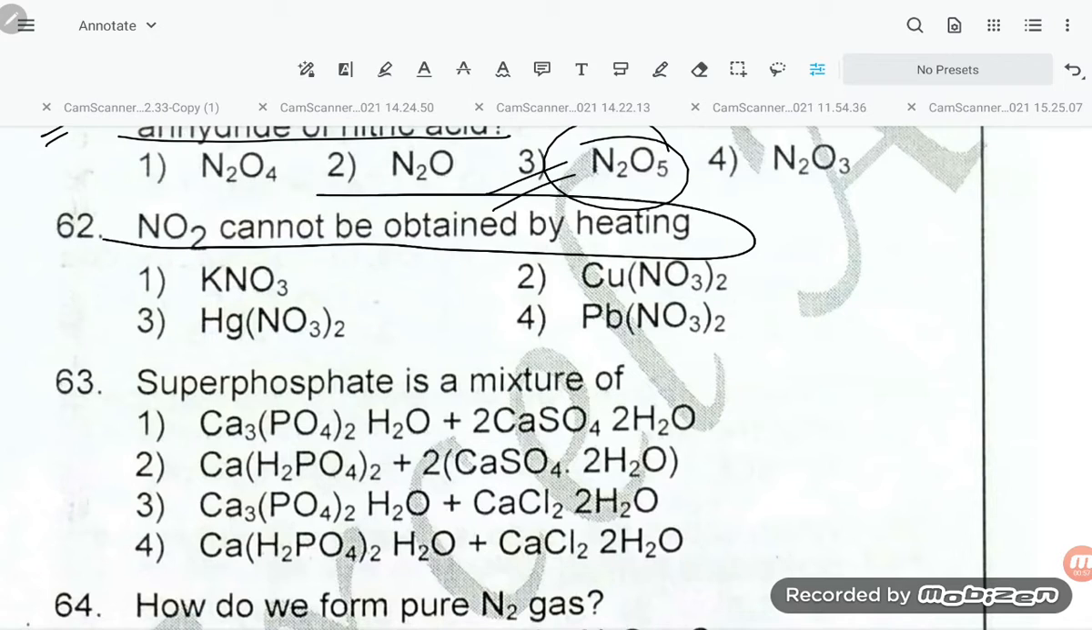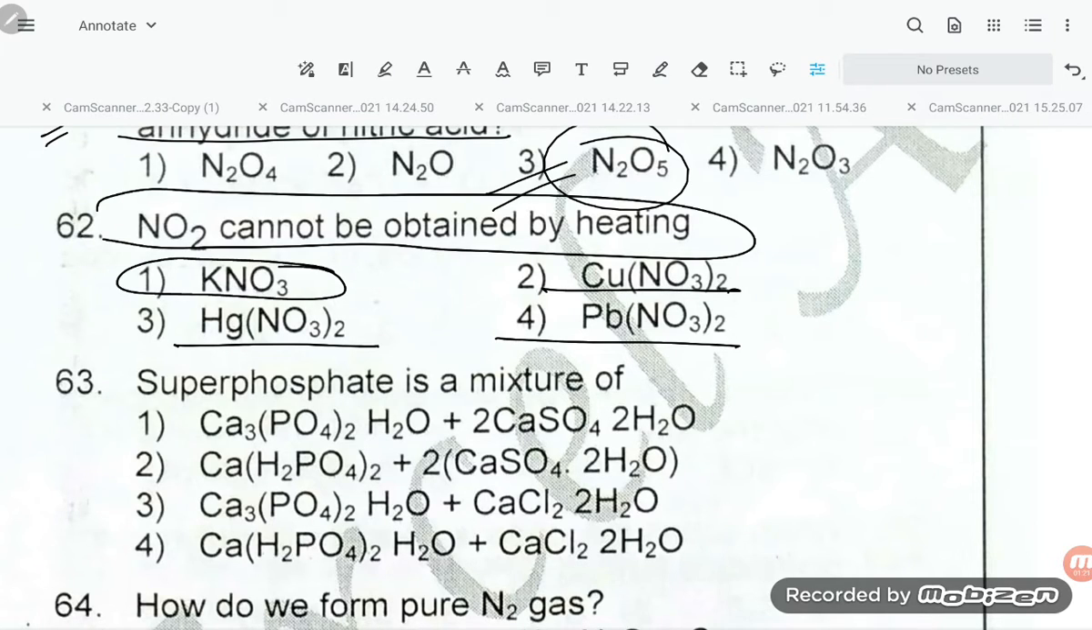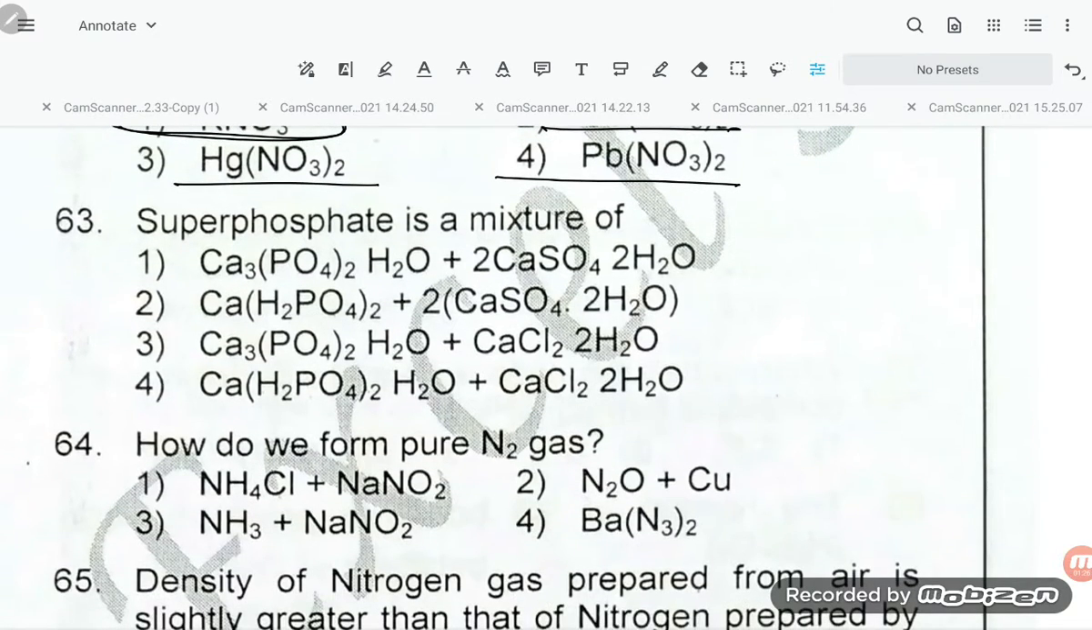NO2 cannot be obtained by heating. They are saying NO2 cannot be obtained by heating. So if you are heating potassium nitrate, you can't get NO2, students. Potassium nitrate, if heated, does not give NO2, keep that in mind. Lead nitrate, mercuric nitrate or copper nitrate, they all will give NO2, but not KNO3.